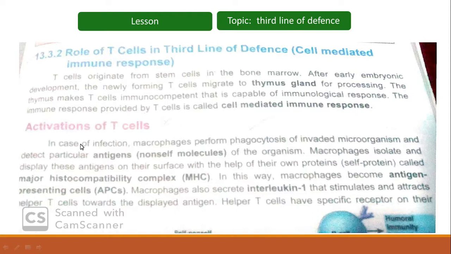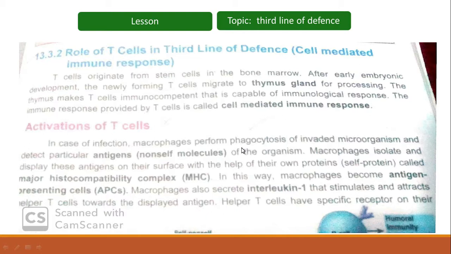Now, how is the activation of T cells carried out? In case of infection, macrophages perform phagocytosis of the invaded microorganism and detect particular antigens, non-self molecules of the organism. So if any pathogen enters the third line of defense, macrophages will engulf those pathogens and digest them.